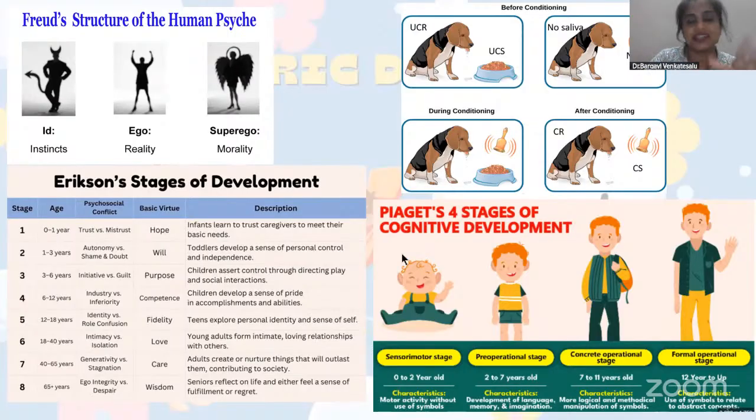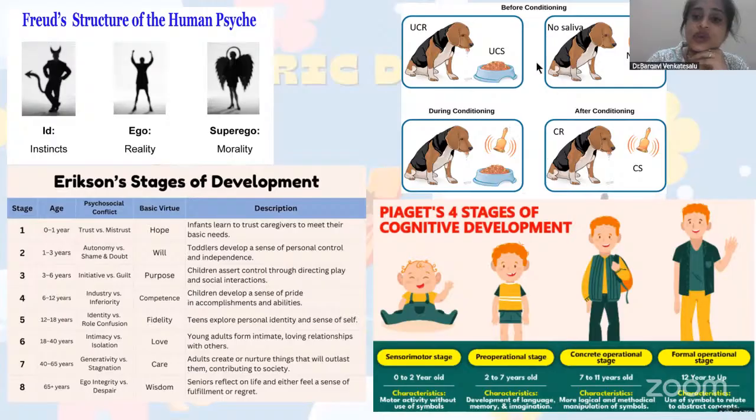So each are developed at each stage of life. And next is Piaget's cognitive development. Erikson gave 8 stages, whereas Piaget gave just 4 stages, in each of which the person evolves himself. So all these are your psychosocial and psychodynamic theories, which include both your psychosexual and your psychosocial.